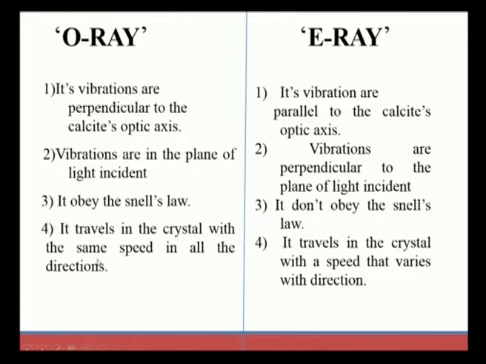And also it travels in the crystal with the same speed in all directions, that is, the velocity of the ordinary ray will always be the same. And the E ray, that is the extraordinary ray, travels in the crystal with a different speed, that is, the speed will be different in different directions, and also the velocity of the extraordinary ray is different.